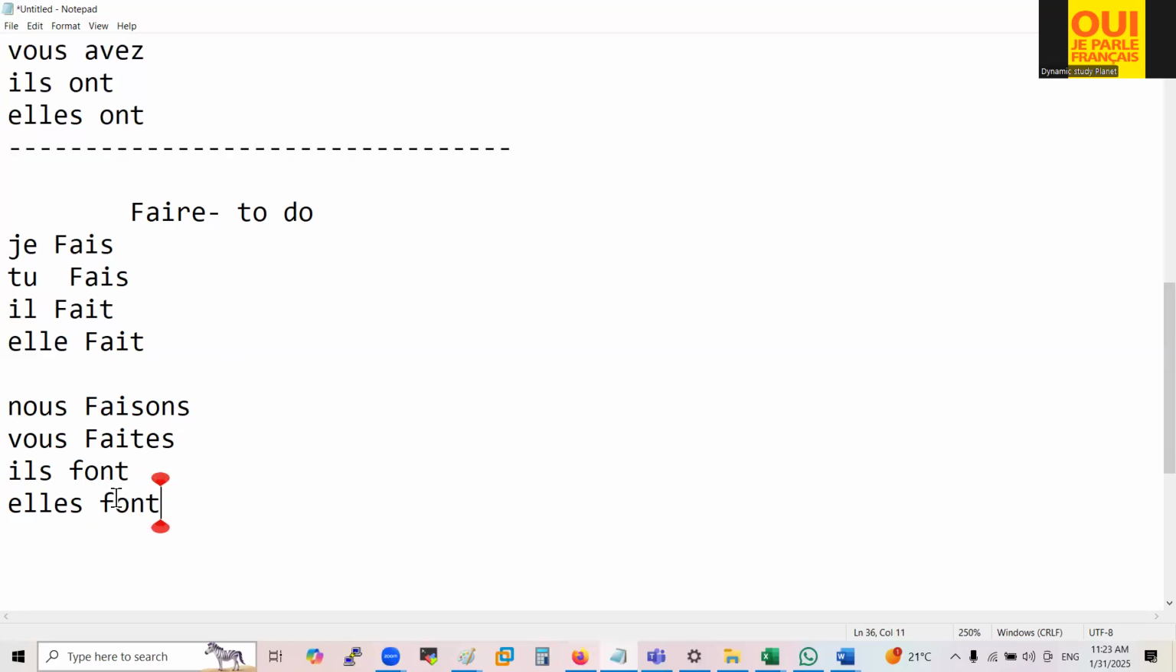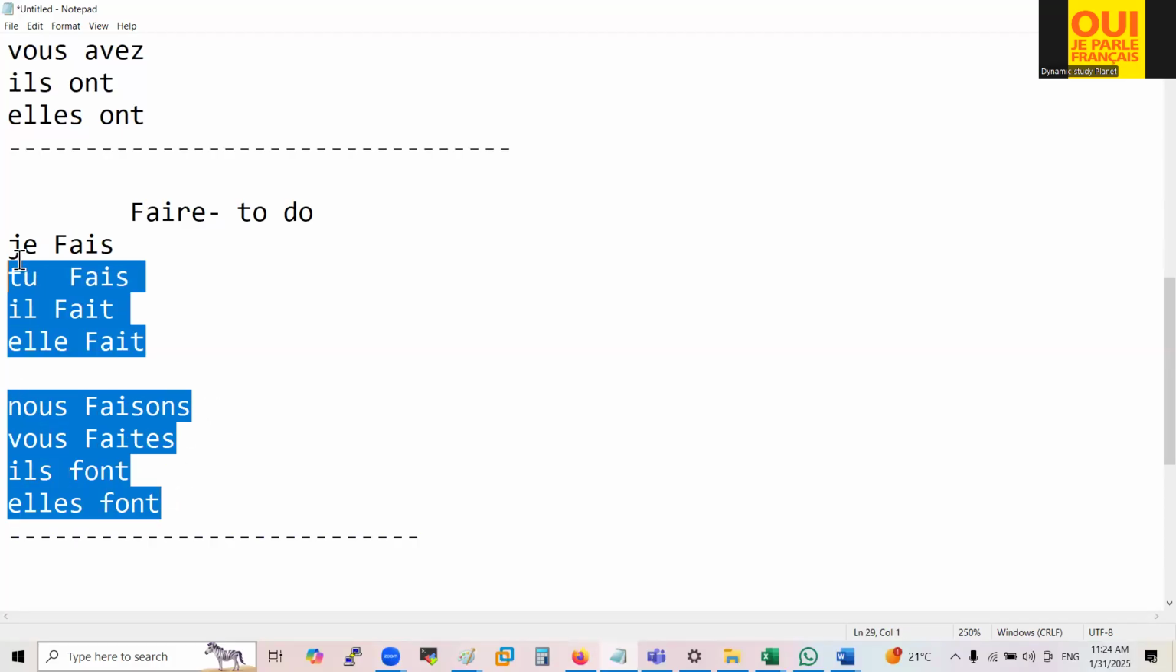Here you have to write font. Like this. You have to understand this verb. The meaning of this verb is to do. Faire, to do. So how are you going to speak this? Je fais, tu fais, il fait, elle fait. The pronunciation is the same. Nous faisons, vous faites. Please understand. Nous faisons, vous faites, ils font, elles font. Like this, you're going to speak this verb.